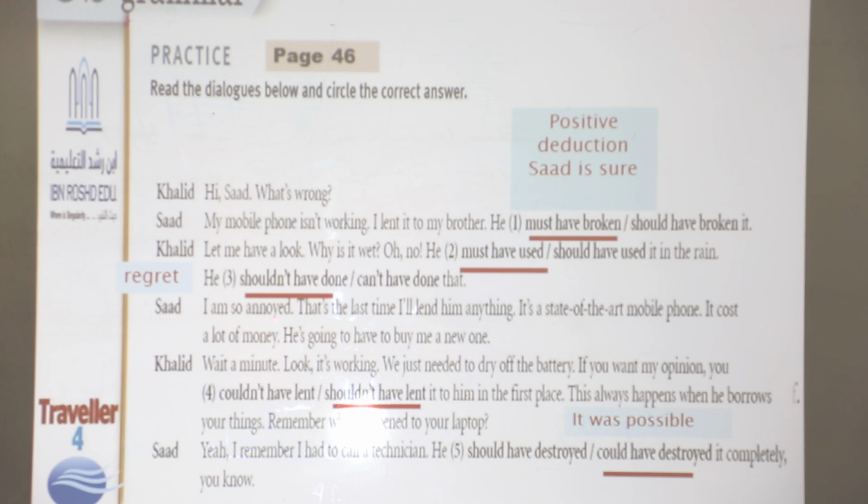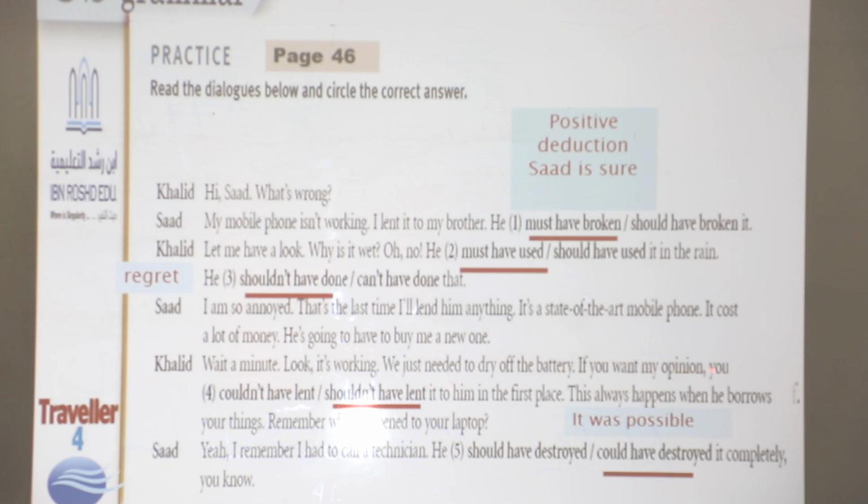Sad, I'm so annoyed, that's the last time I lend him anything. It's a state of the art mobile phone. It costs a lot of money. He's going to have to buy a new one. Wait a minute. Look, it's working. We just need to charge the battery.